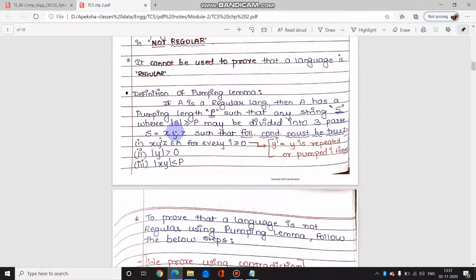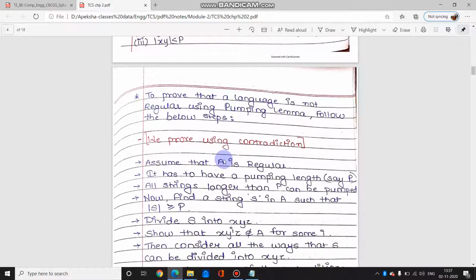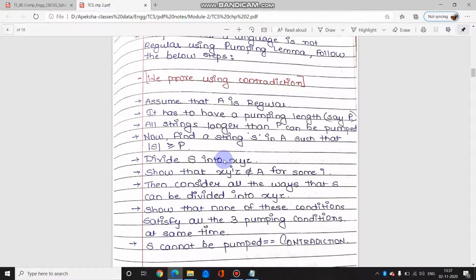Basically you are repeating y, and the final string should belong to the original set A. The length of y should be greater than 0, and the length of xy should be less than or equal to your pumping length. Technically this definition is difficult to understand like this. We'll see it with the help of an example, only then it will be very clear.